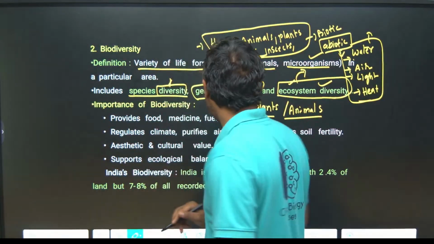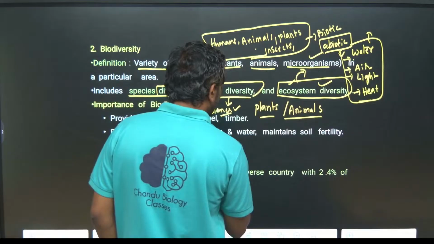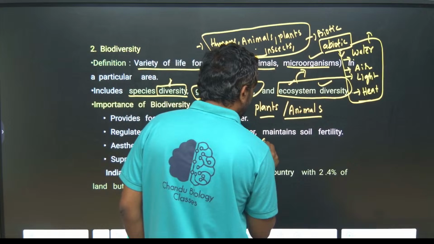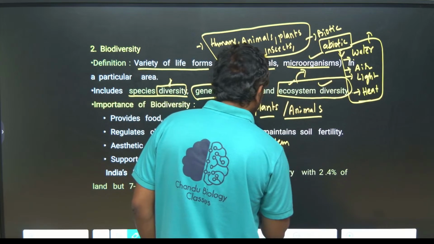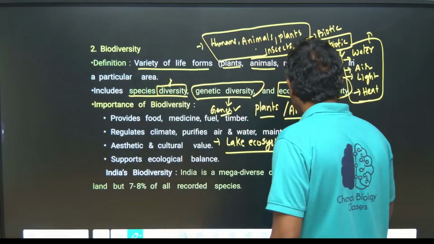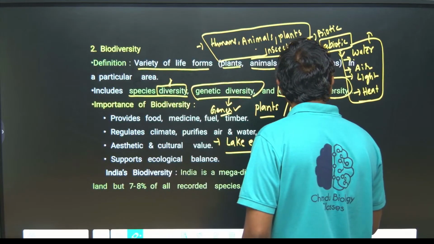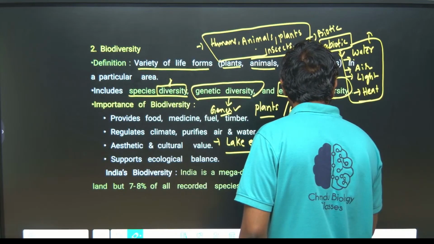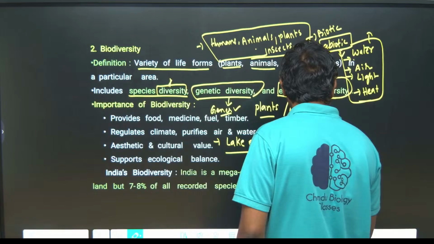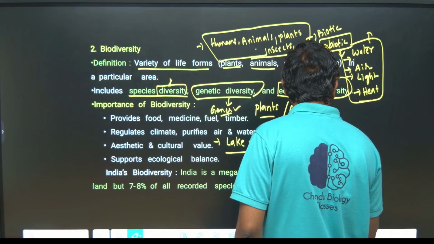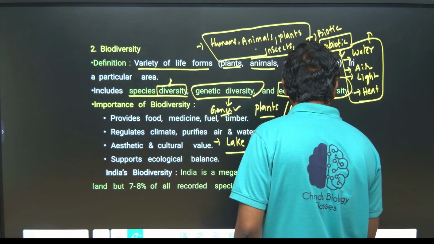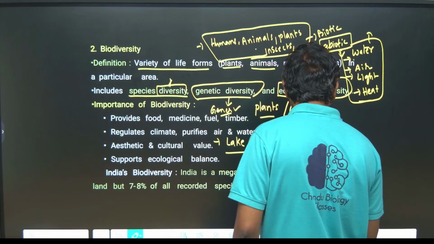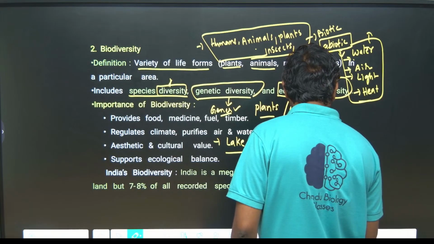Ecosystems are of different types, guys. For example, lake ecosystem. There are certain species in the lake, there are water plants in the lake, fishes and insects, and light is there in the ecosystem, light for photosynthesis, heat is there, okay, muddy water is there.